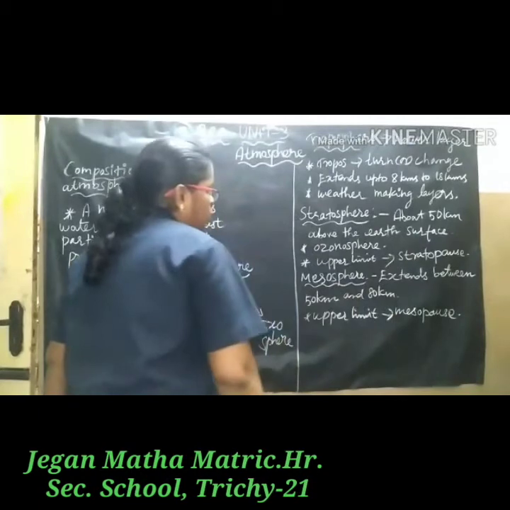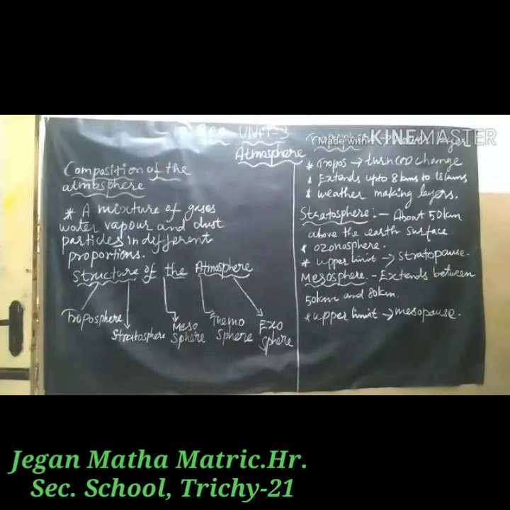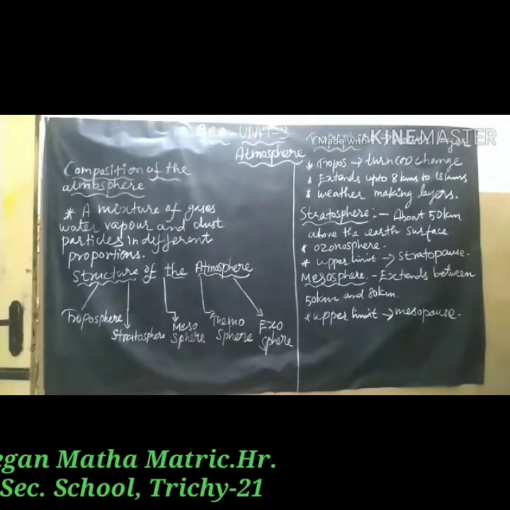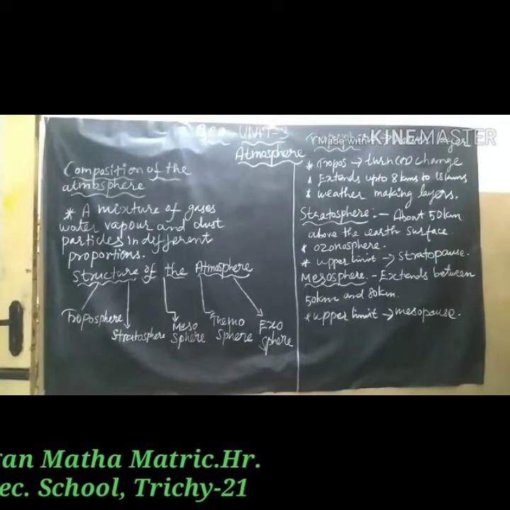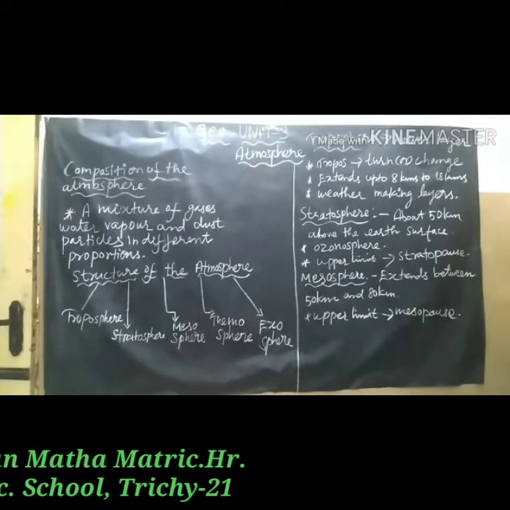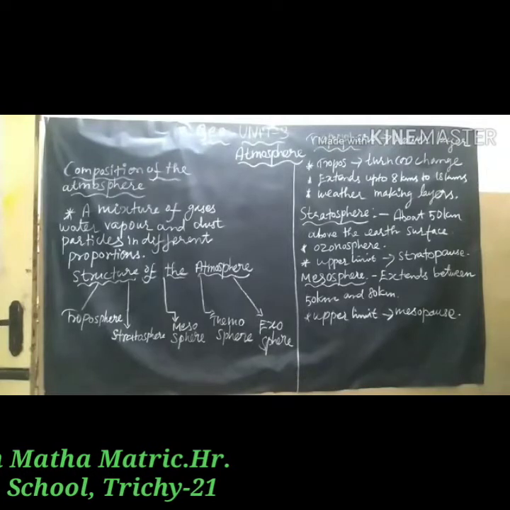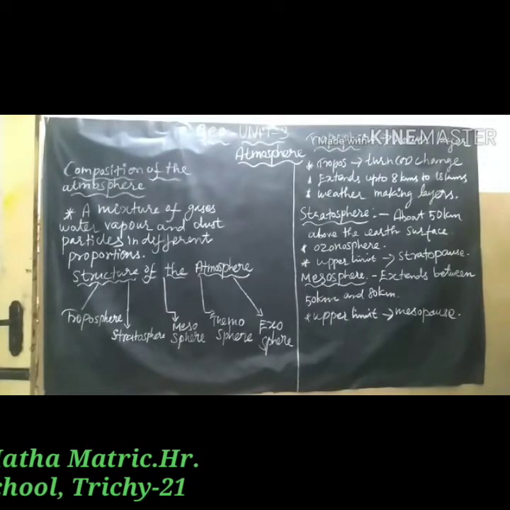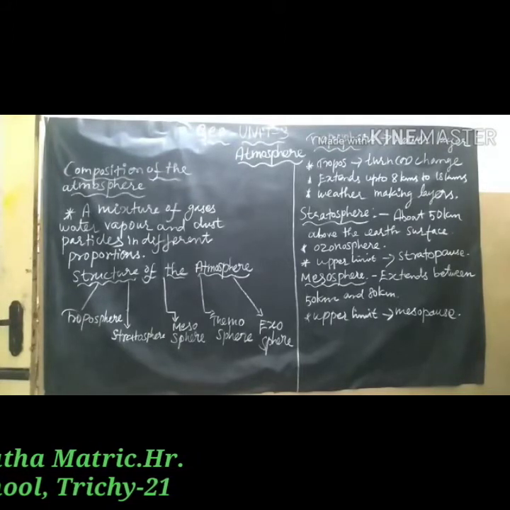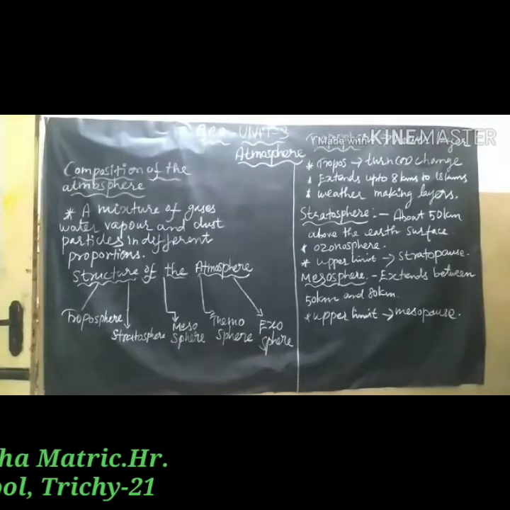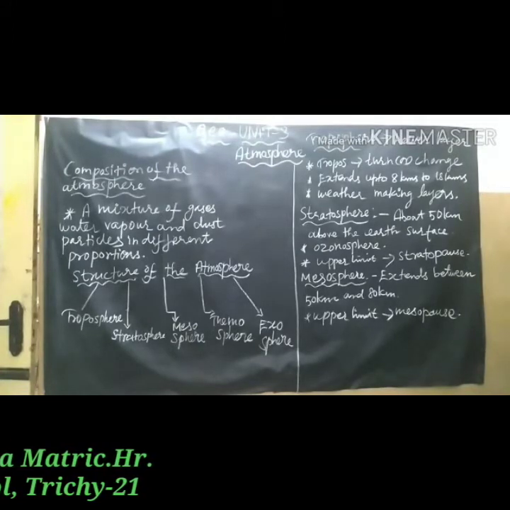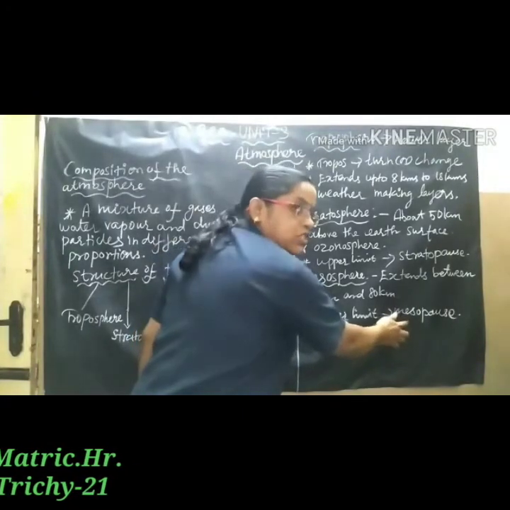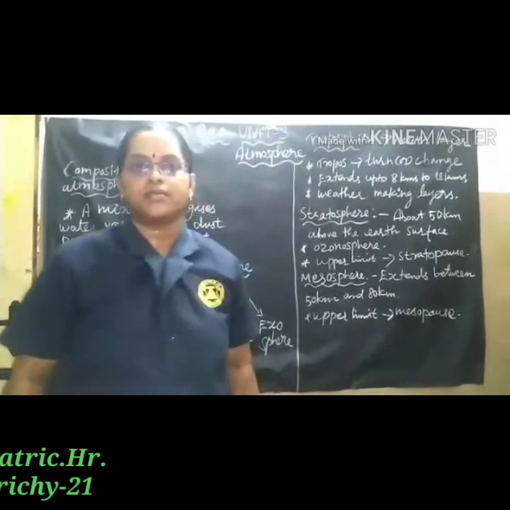Next, we discuss the topic mesosphere. The mesosphere extends between 50 km and 80 km. The temperature decreases with increasing height. Radio waves transmitted from Earth are reflected back to Earth from this layer. Most of the meteoroids nearing the Earth get burned here. The uppermost limit of the mesosphere is called the mesopause.